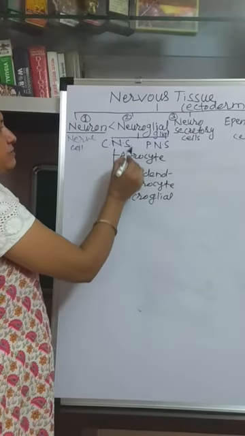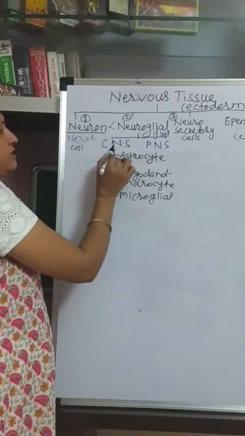So these are the three types of neuroglial cells present in the central nervous system.